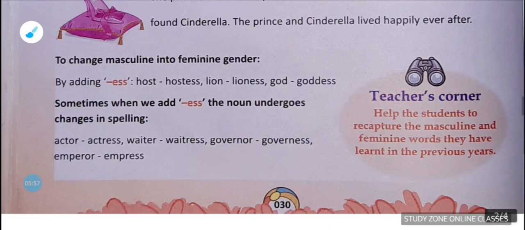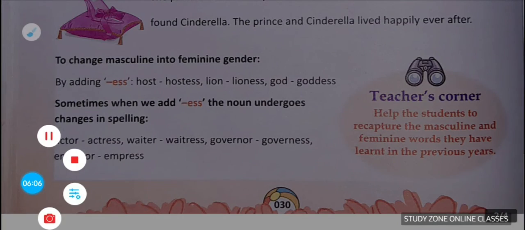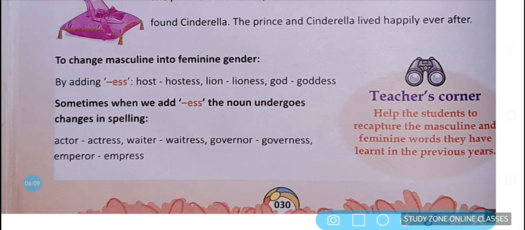तो जब हम ESS को ऐड करते हैं किसी भी मेल नाउन जेंडर में तो इसकी जो स्पेलिंग है वो चेंज हो जाती है. For examples, actor, actress. The spelling has been changed now. Waiter to waitress. The spelling has been changed. We are not only adding here ESS, but the spelling is also getting changed. Governor to governess. Emperor to empress. So there are some words when we add ESS to the noun, the spelling also gets changed.